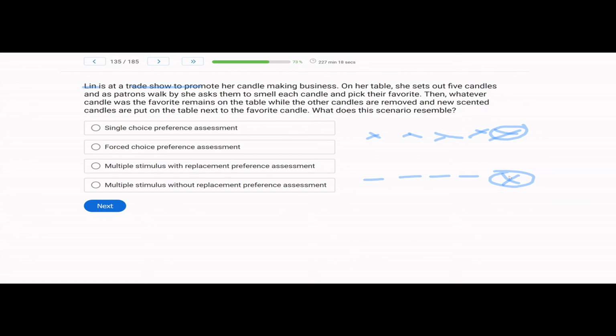In this case, we are replacing the stimulus that was picked, putting it back on the table and then putting 4 new ones. So this is going to be a with replacement preference assessment. Without replacement, the item that was picked would just be removed altogether, and we would ask again. So this scenario resembles a multiple stimulus with replacement preference assessment.